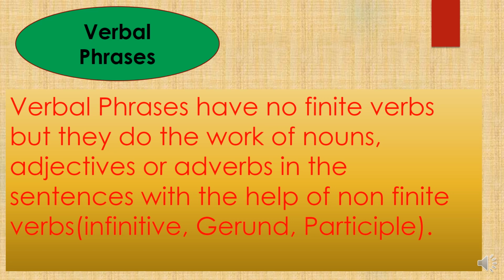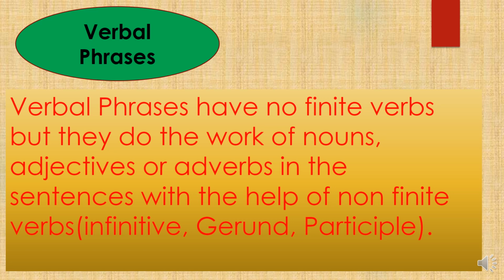A finite verb has the subject, it shows the tense and agrees with the subject. For example, Amit reads a novel. So here the verb reads is there, and it is a finite verb because it is telling us about the tense, that Amit reads a novel. So it is telling us about the tense that is used in the sentence.